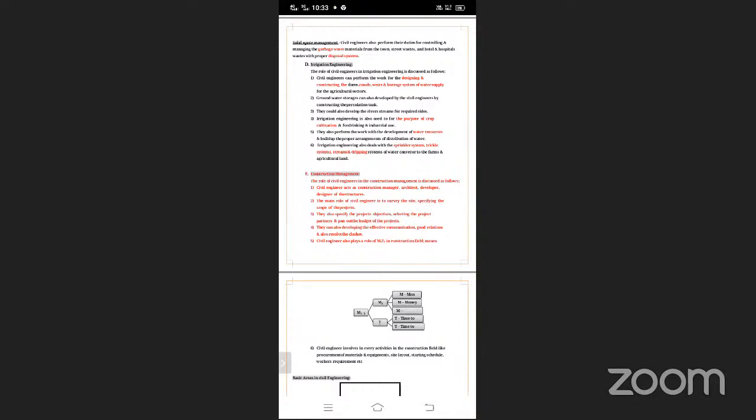A civil engineer also plays the role of man-to-man theory. The man-to-man theory is explained below. So what is the man-to-man theory? In the man-to-man theory, all these points come.